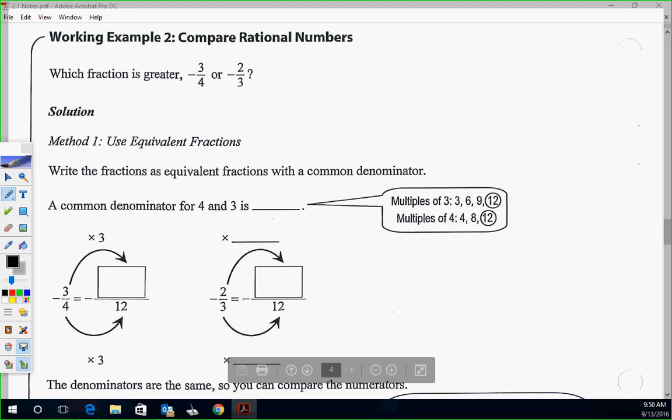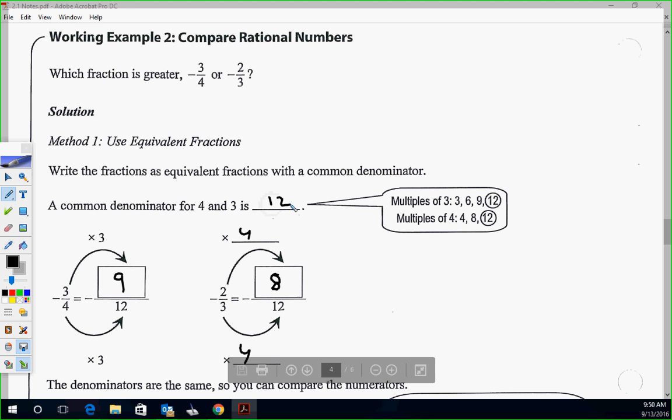Okay, method 1, use equivalent fractions. You could do that if you'd like. Some of you already know, but we can go, okay, we're going to times this by 3. That gives me negative 9/12. We're going to times this one by 4, so they have the same denominator. And you can see this one is negative 8/12. So now you can see which one's the bigger versus the smaller. That's why they're doing that. It's pretty much just getting a common denominator, 12.